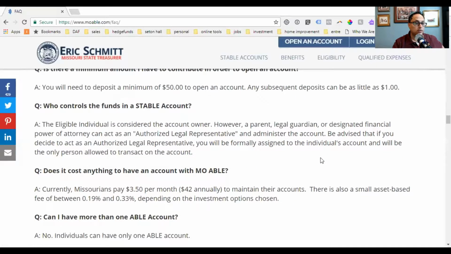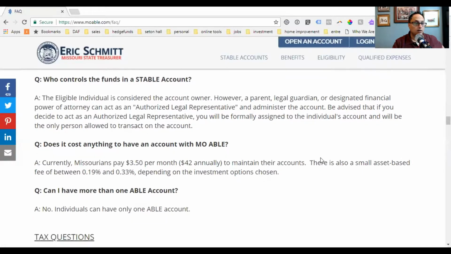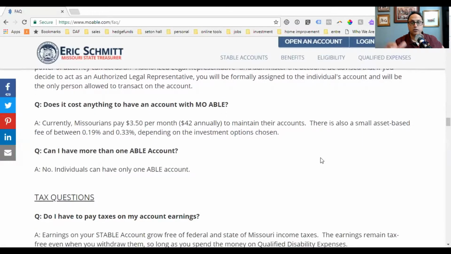Who controls the funds? Okay, the individual, him or herself, with disabilities is the owner of that account. There are authorized legal representatives, otherwise known as ALRs, that may assist an individual managing their account.